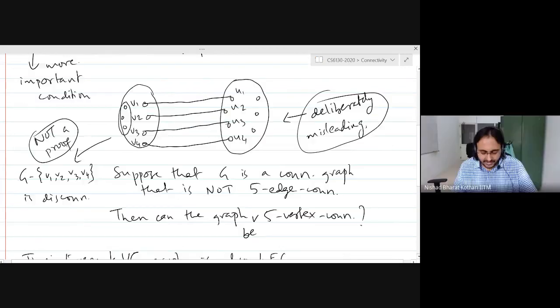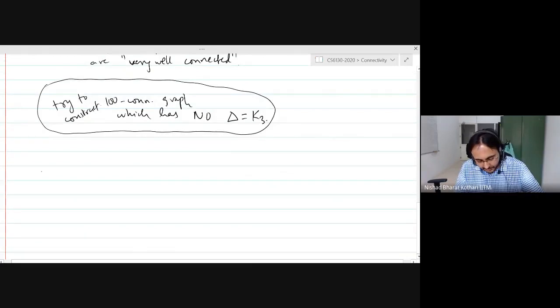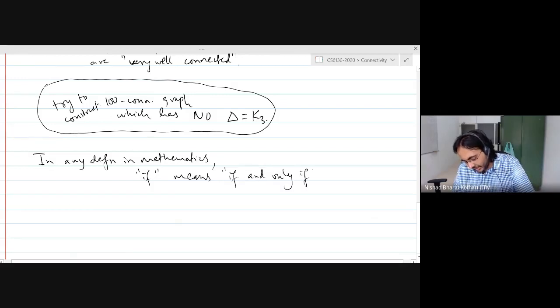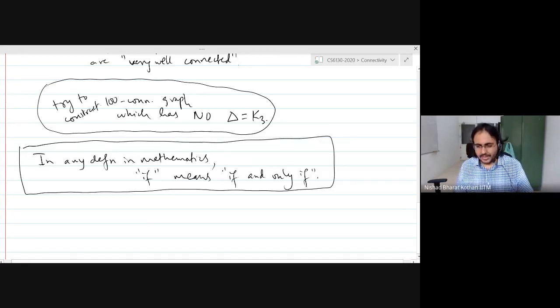This is worth remembering for everyone: in any definition in mathematics, if means if and only if. This is just a convention. But when you write a theorem statement, this is not true. Does that answer your question?